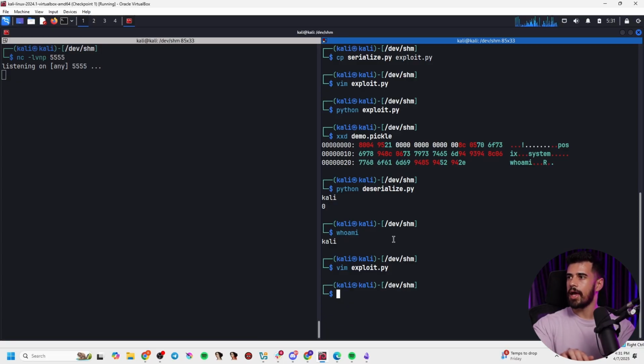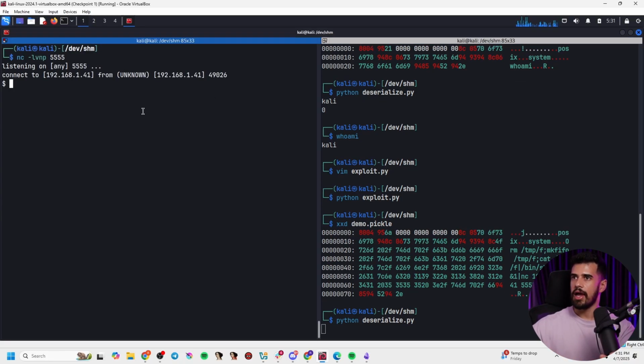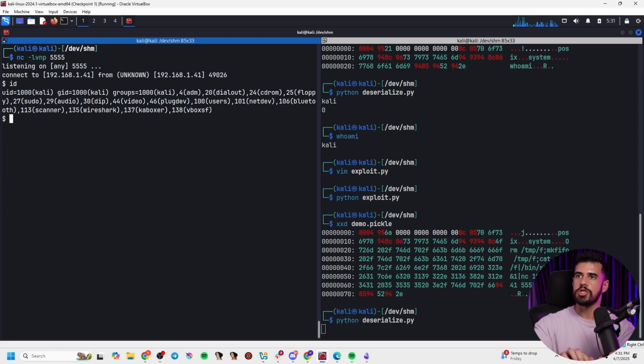And let's go ahead and first serialize this by running it. That creates this. And then just to confirm, we can take a look at the file. We can see the contents in there. And now let's go ahead and have the application deserialize it for us. And now we have remote code execution as the Kali user, and we have successfully compromised this system.